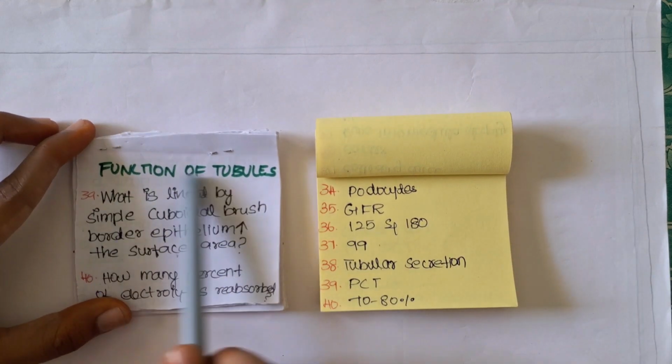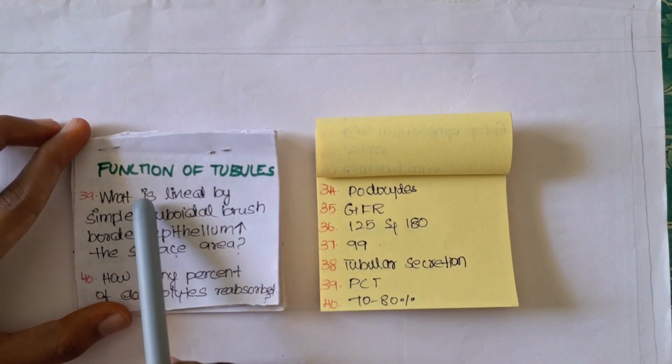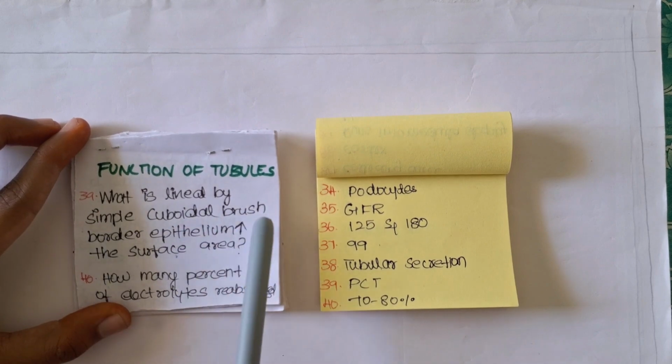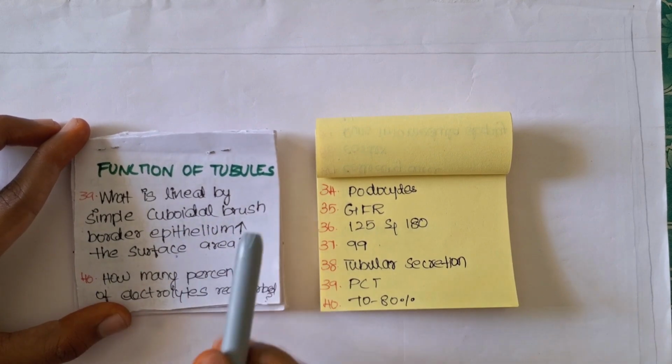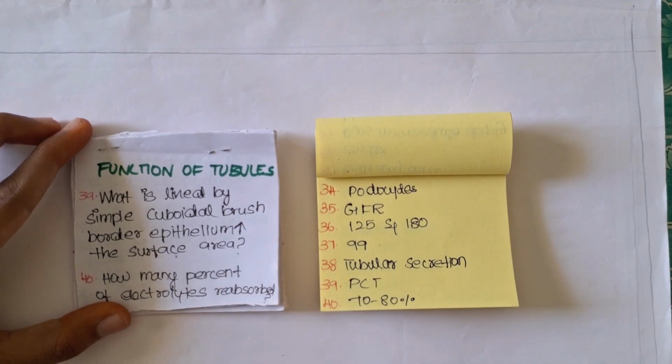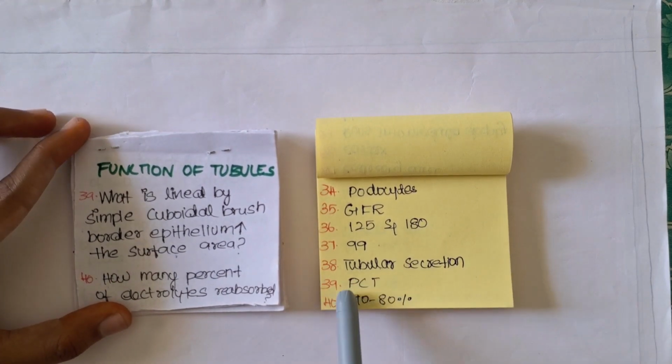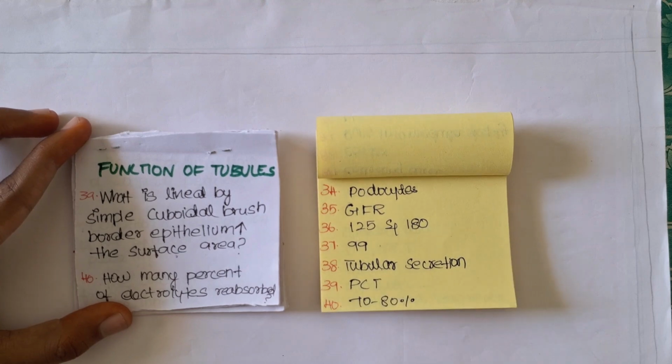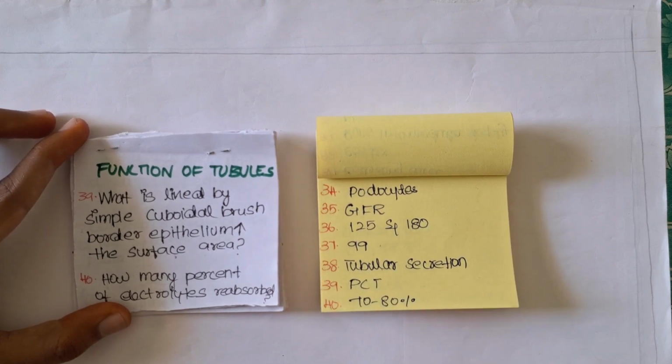The next is the function of tubules. What is lined by simple cuboidal brush border epithelium, which increases the surface area? Which tubule is that? It is your PCT, the proximal convoluted tubule.